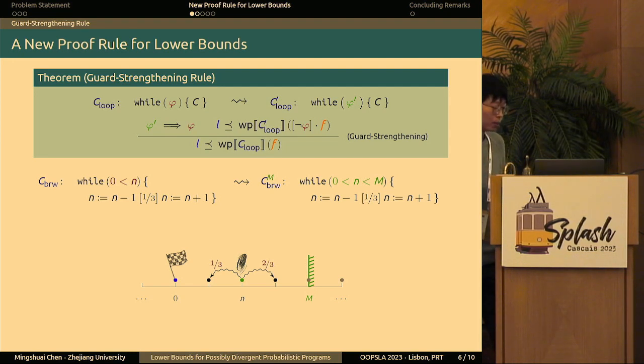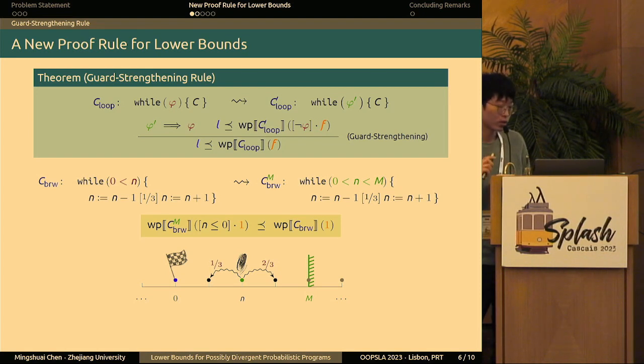And now it's obvious that the new loop terminates either by hitting the left bound 0 or by hitting the right bound m. Now our rule claims that the probability that our new loop terminates by hitting the left bound 0 is a lower bound of the termination probability of the original loop. Why is this the case?